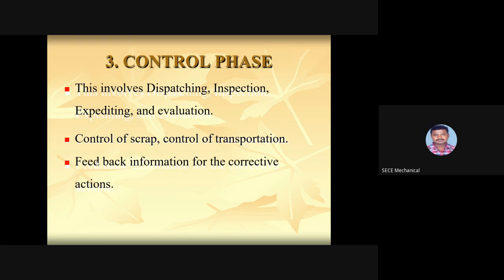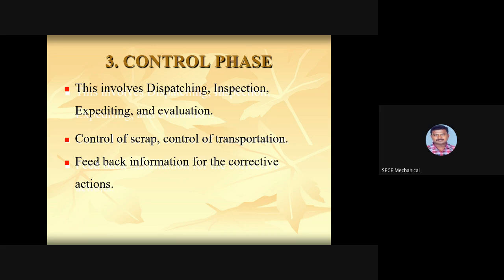Next is the control phase. This control phase is going to take care of dispatching, inspection, expediting, and evaluation. All these things are going to be taken care of by the control phase.